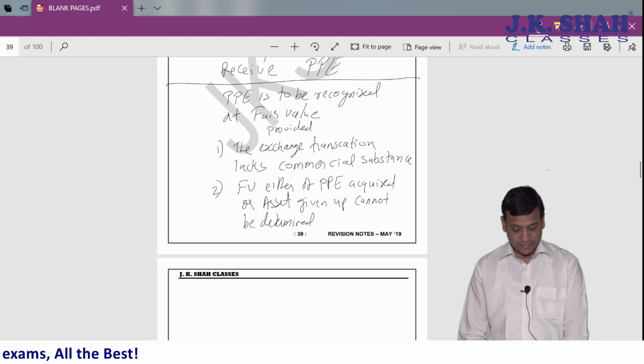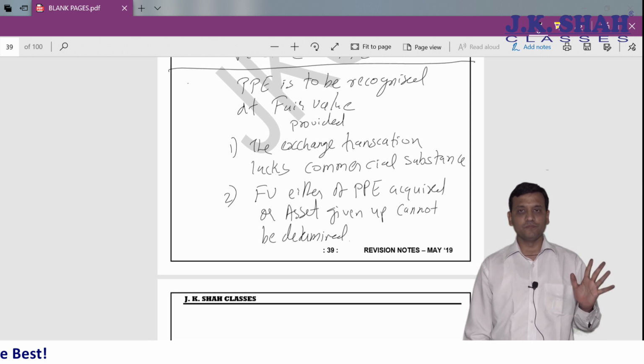So our IND AS says that the PPE is to be recognized at fair value.